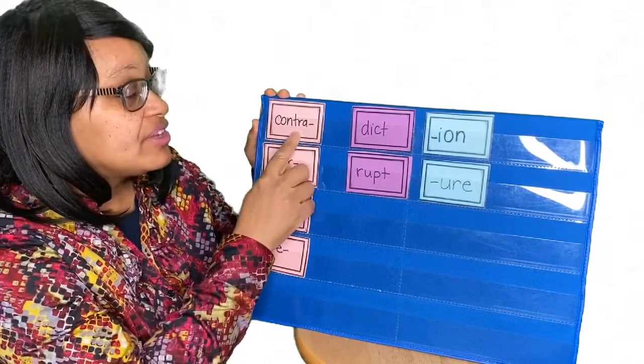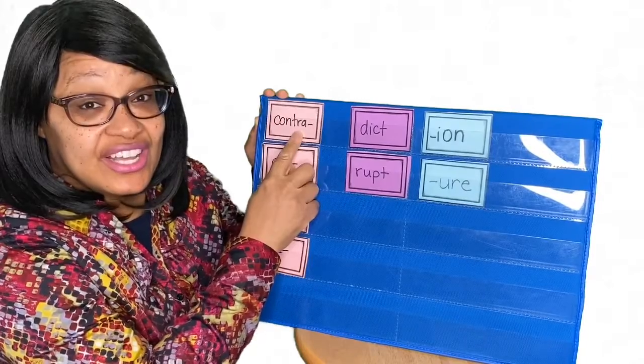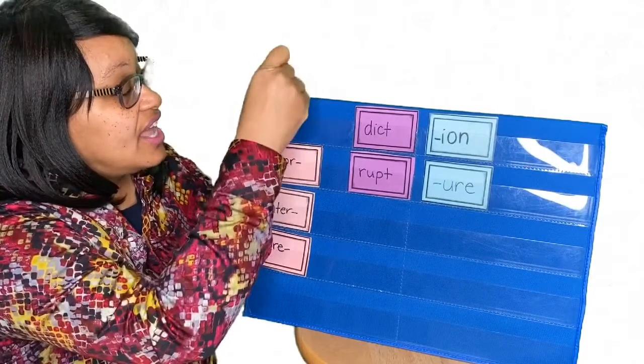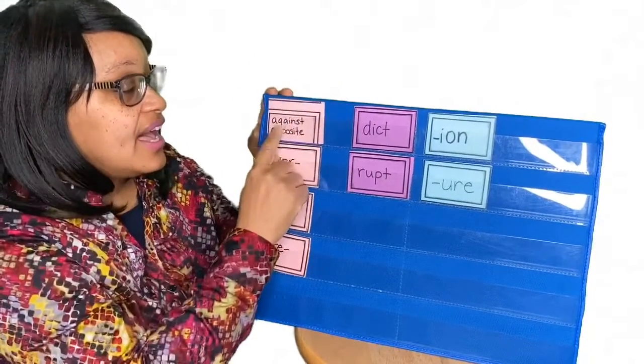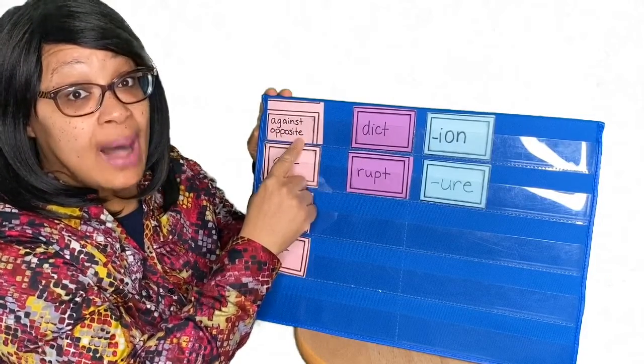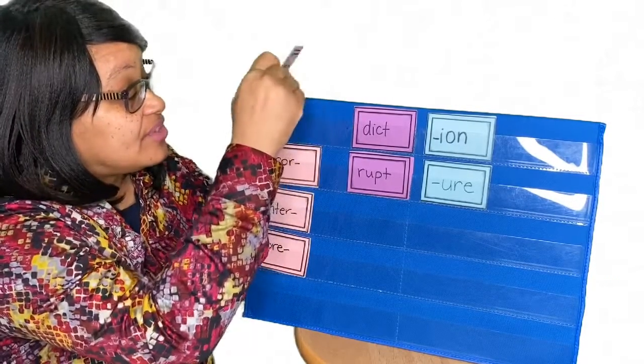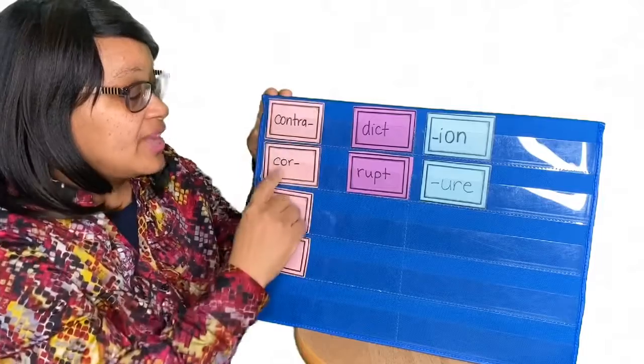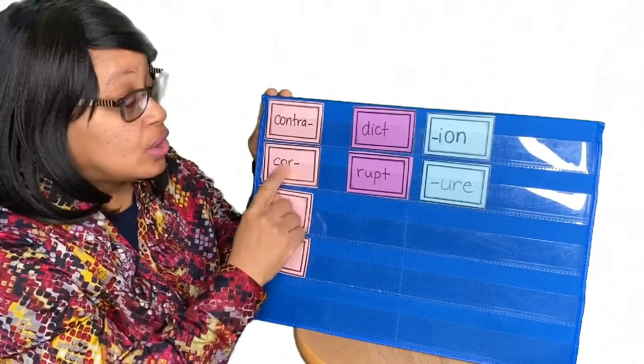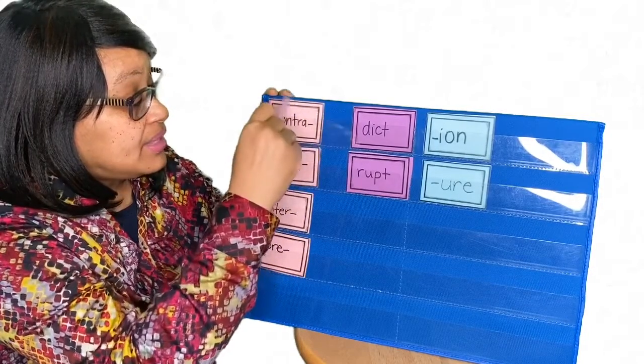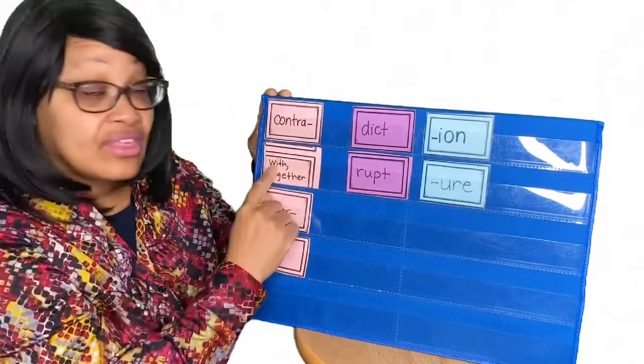We have the prefix contra. Contra means against or opposite. Then we have core. Core means with or together.